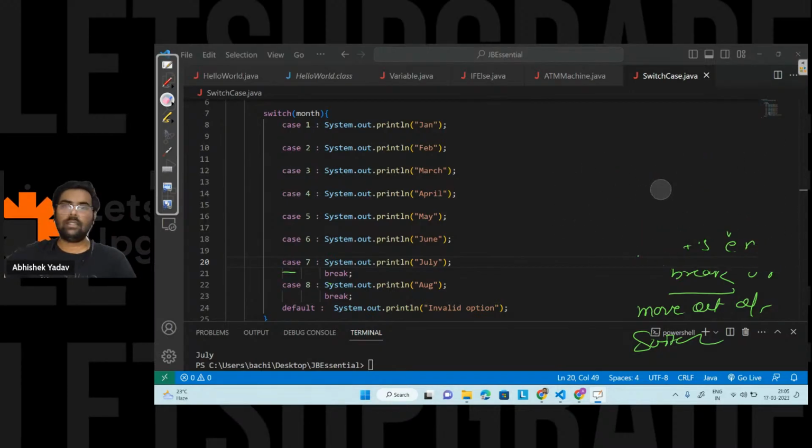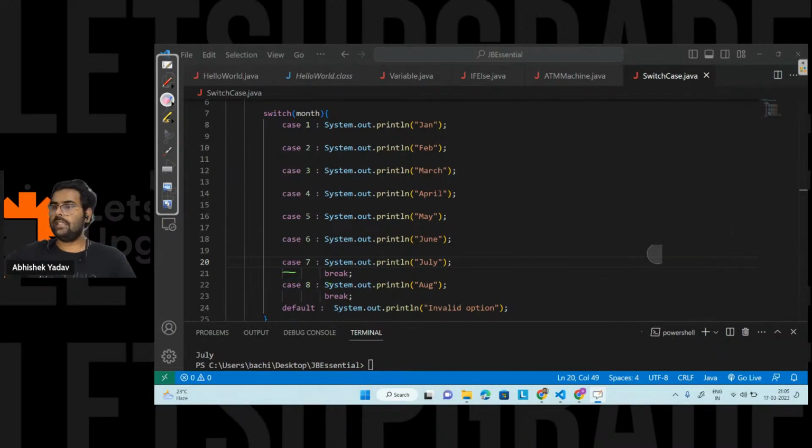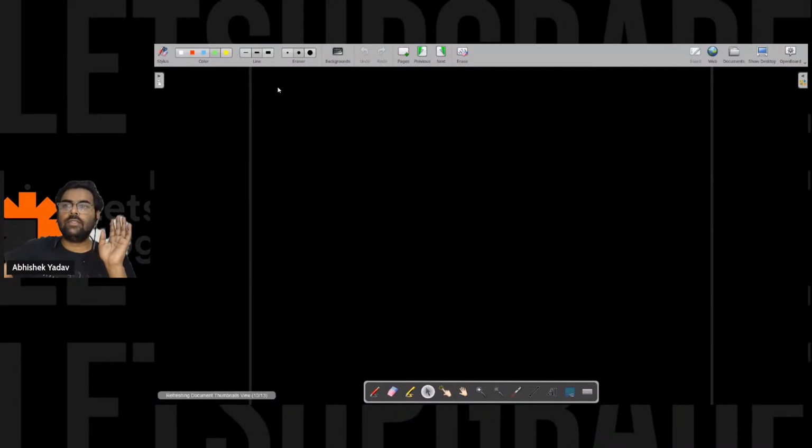Okay, I will share the code also, both the codes. After that, I will take 5 to 10 minutes more, and we will do a small discussion on loops, and after that we will end our session. So the next thing is the iterative statement. We have covered the switch case and the selection statements. Now let's move to the iterative statement.